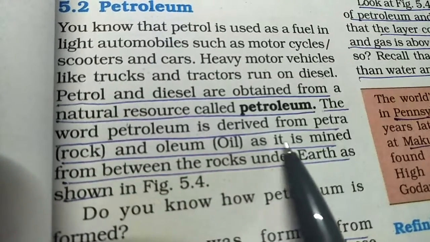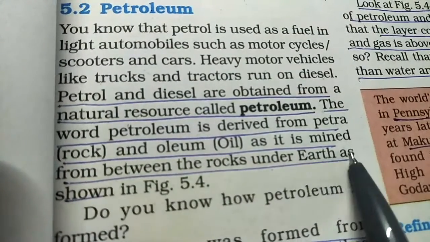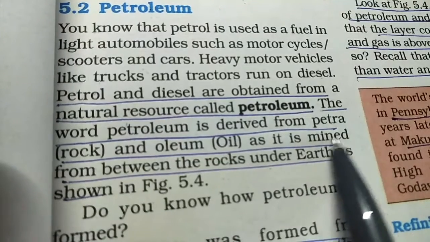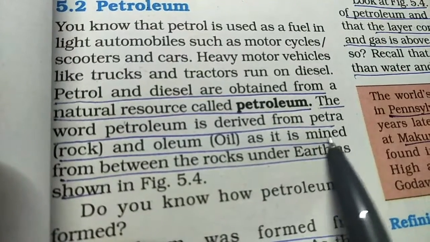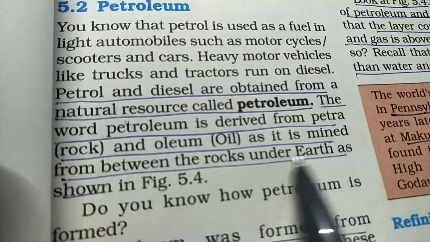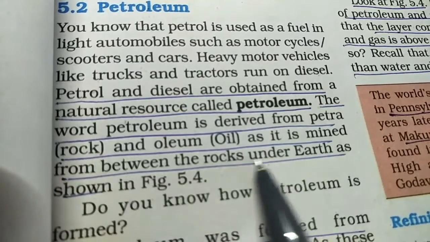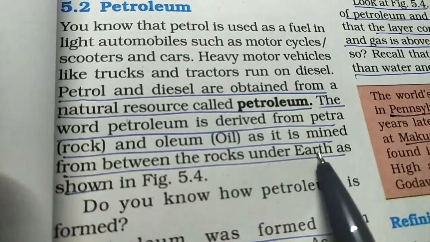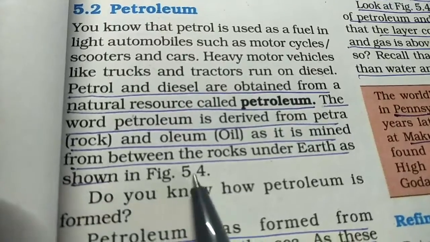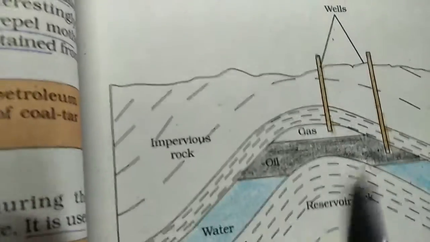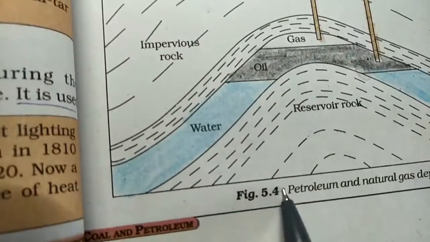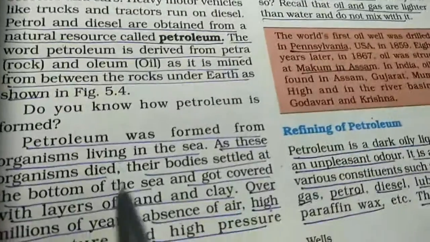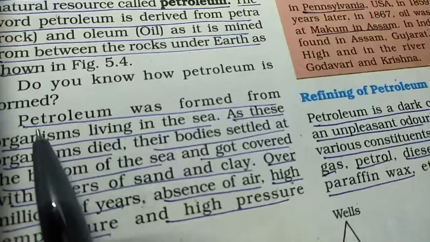Now this is mined from the rocks under the earth. Mining means you are obtaining this petroleum from the rocks under the earth. So you get it under the earth. Now for that we will see figure 5.4 that is given in your textbook. But before going to that figure, we'll just have a quick look at how it is formed.